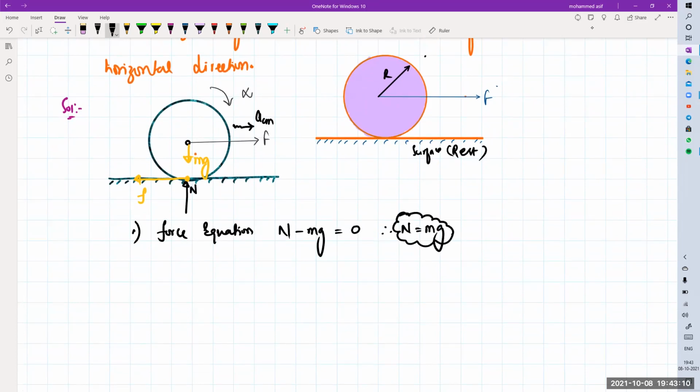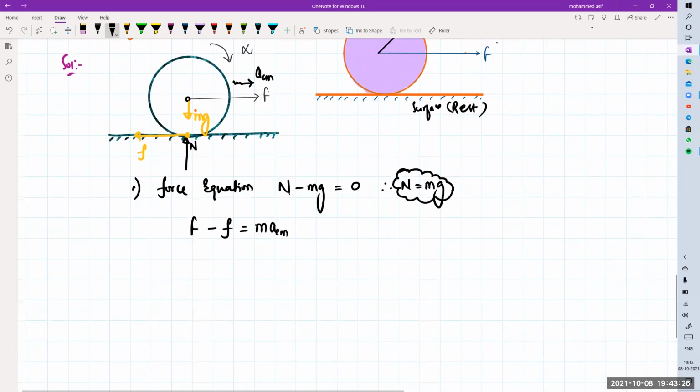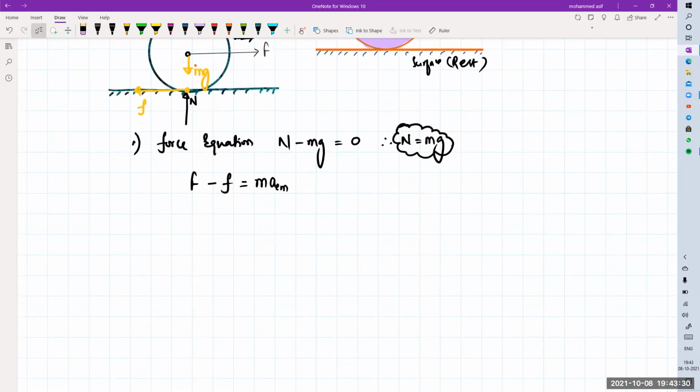Clear? Then capital F, the horizontal force, capital F minus your small f will be equal to how much? M into your ACM. If the front force is 20 and the backward force is 5, you will do 20 minus 5, no? So F minus small f will be equal to M into your ACM. This is your force equation. Is there any other force apart from this one? No, sir. Chalo, number 2.